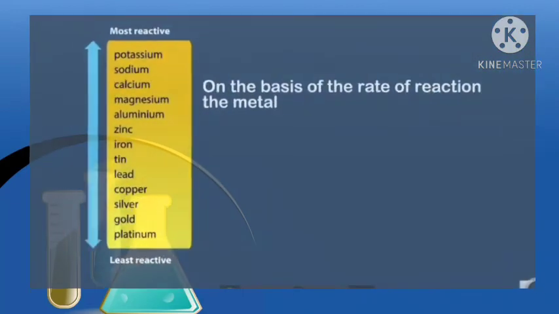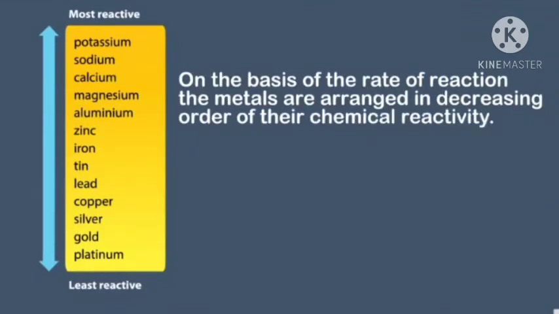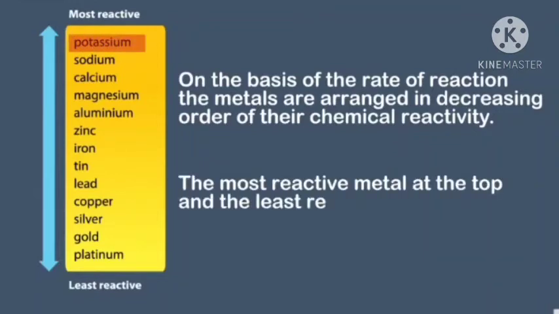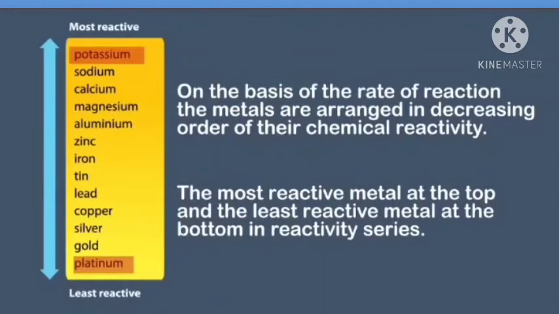On the basis of the rate of reaction of the metals with oxygen, water and dilute acids, they are arranged in the decreasing order of their chemical reactivity. A list in which metals are arranged in the decreasing order of their chemical reactivity is called the metal reactivity series. Among these, a commonly known very active metal like potassium is kept at the top, while the least active metal like platinum is kept at the bottom.